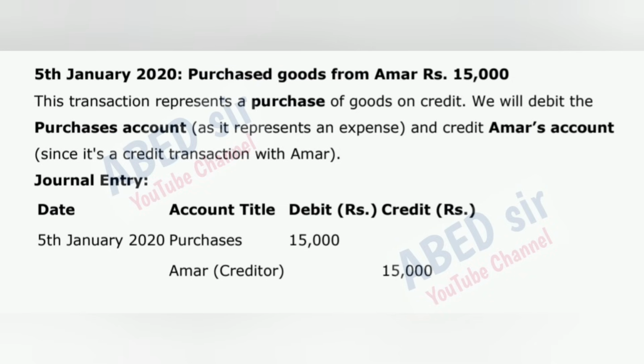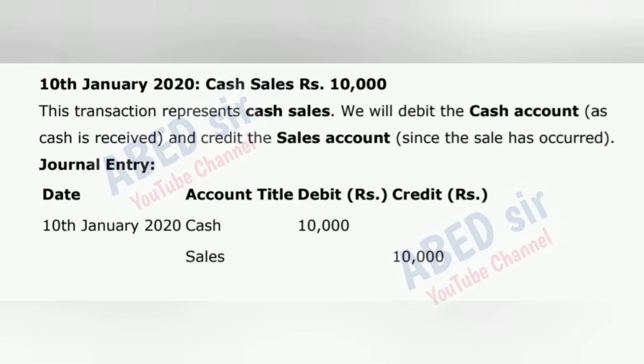Journal entry. 5th January 2020 purchases 15,000. Amar, creditor, 15,000. 10th January 2020, cash sales 10,000 rupees. This transaction represents cash sales. We will debit the cash account, as cash is received, and credit the sales account, since the sale has occurred. Journal entry. 10th January 2020 cash 10,000.